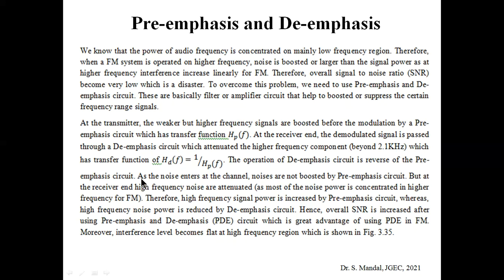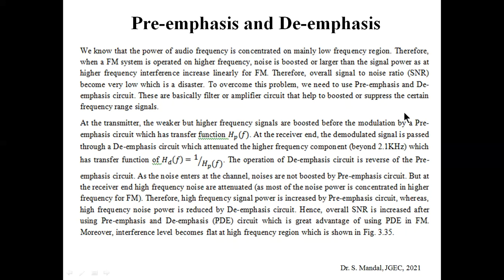Okay. So here you can see that as the noise enters at the channel end, noise is not boosted in the pre-emphasis circuit, but at the receiver end high frequency noise is attenuated. So in the de-emphasis circuit, noise is attenuated, as most noise power is concentrated in the higher frequency of FM. Therefore, the overall high frequency signal is increased by the pre-emphasis circuit, whereas the high frequency noise power is reduced by the de-emphasis circuit. It is very interesting.